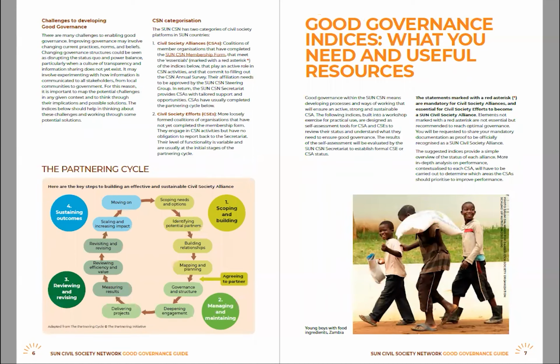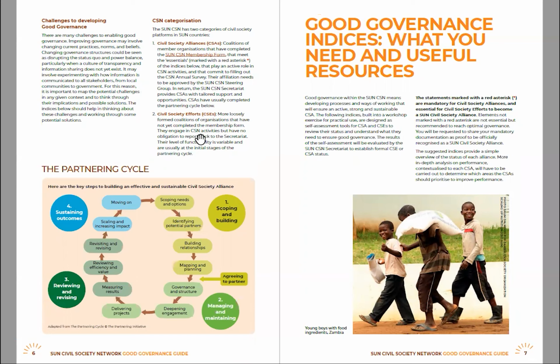The SUN Civil Society Network has two categories, as you can see here, where the mouse is. These are the Civil Society Alliances and Civil Society Efforts. To be a Civil Society Alliance, you must complete the membership form, which can be found on the SUN Civil Society Network website, and meet the essential indices, which we will go through shortly.